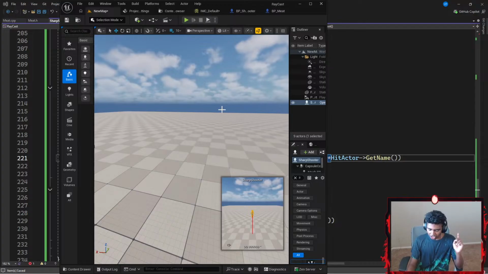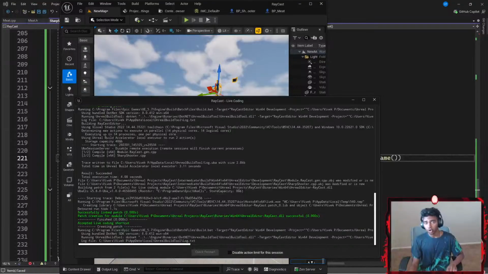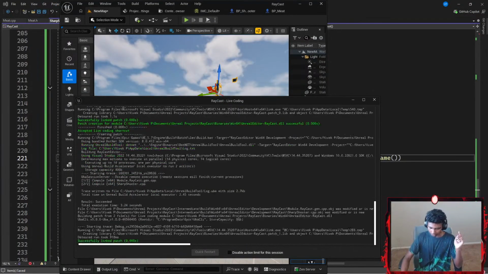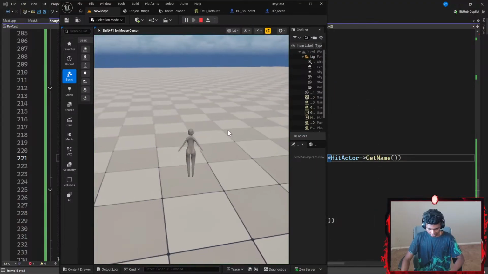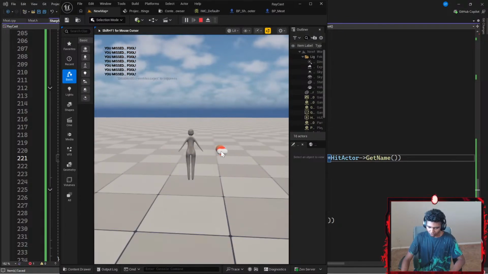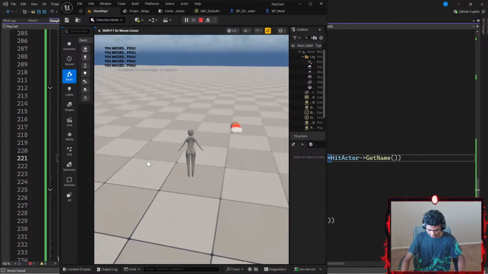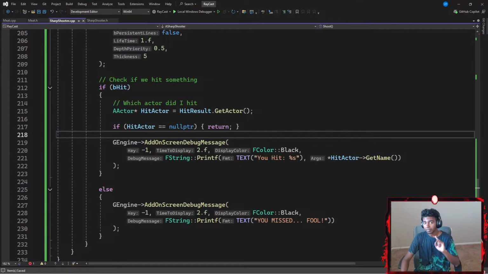Okay, I think that's actually pretty good, right? I'm going to hit Control Alt F11 to compile the code one more time, and this time it should work. There we go. Now, if I were to run the program, let's see what happens. M spawns a meat. You missed, fool. Okay, hold up, guys. I'm missing way too much. Wait, why am I missing? Okay, my program works, but I'm missing for some reason.